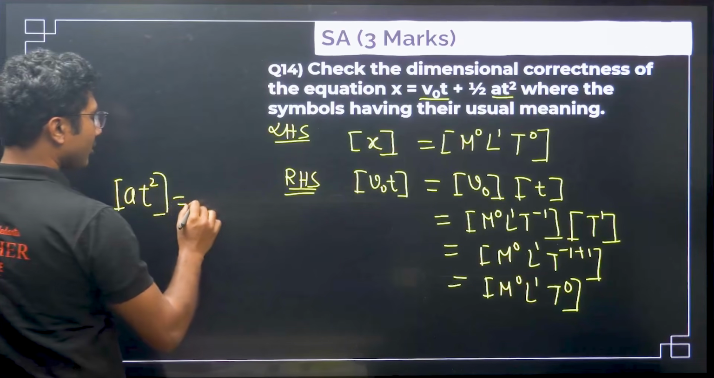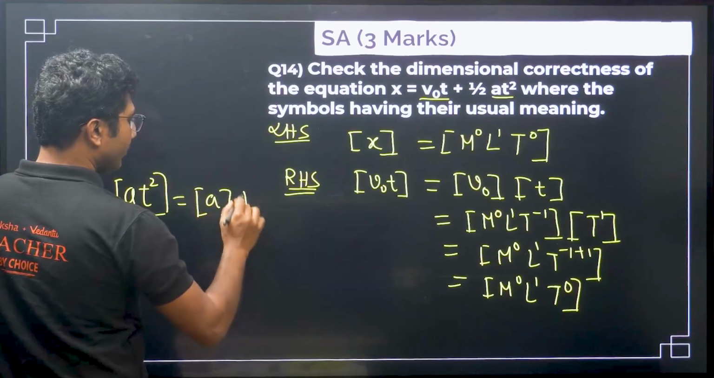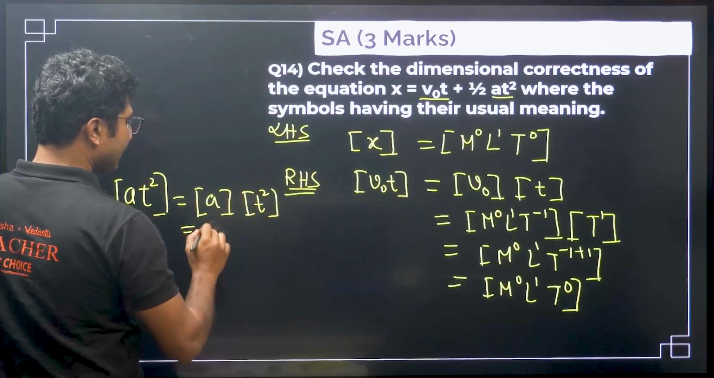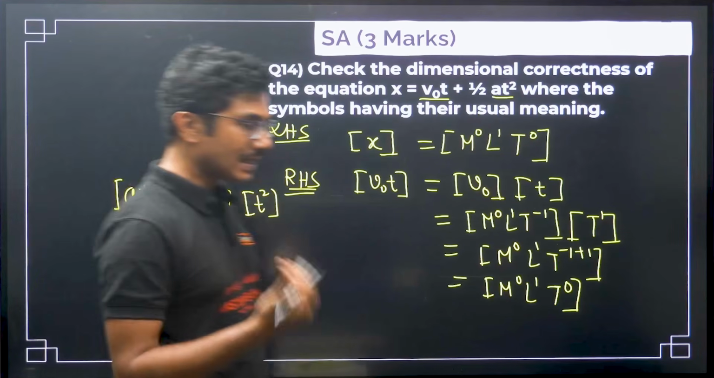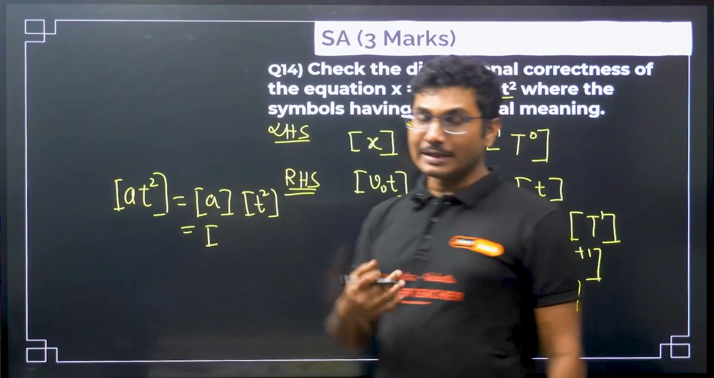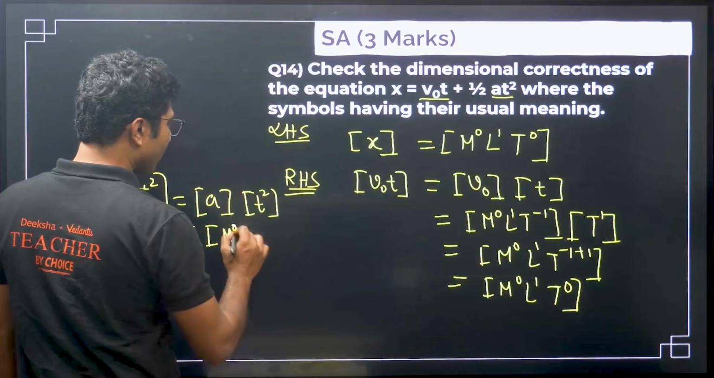What is the dimension of acceleration? Again you have to write this as a into t square. Okay, what is the dimension of acceleration? Now if you forget, again remember the SI unit. SI unit of acceleration is meter per second square. Meter per second square, meter is L, so no mass involved, so m to the power of 0, l to